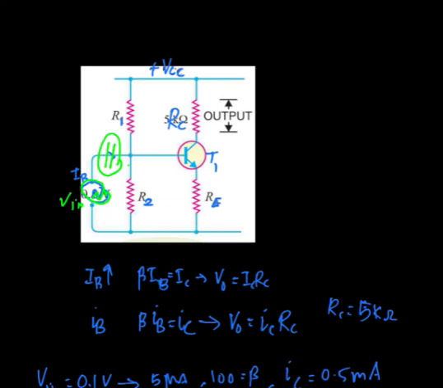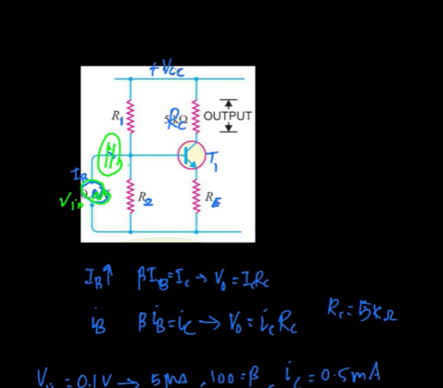So we have to make a DC isolation of the signal source and the resistance R2. So we will connect a capacitor in between the signal source and the base to avoid the changes in the voltage across R2.